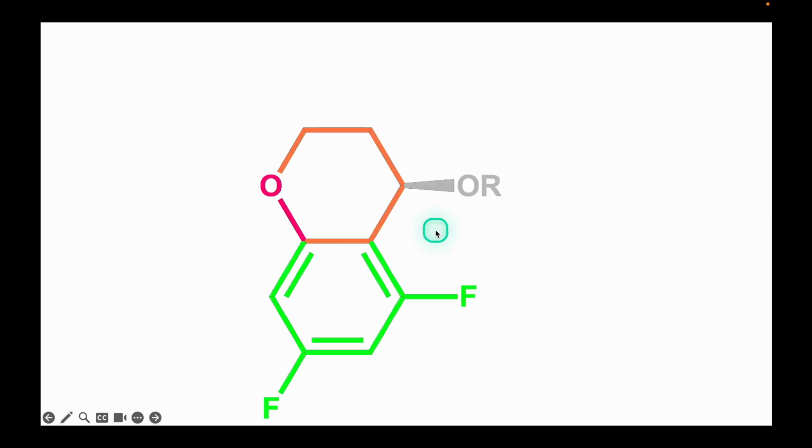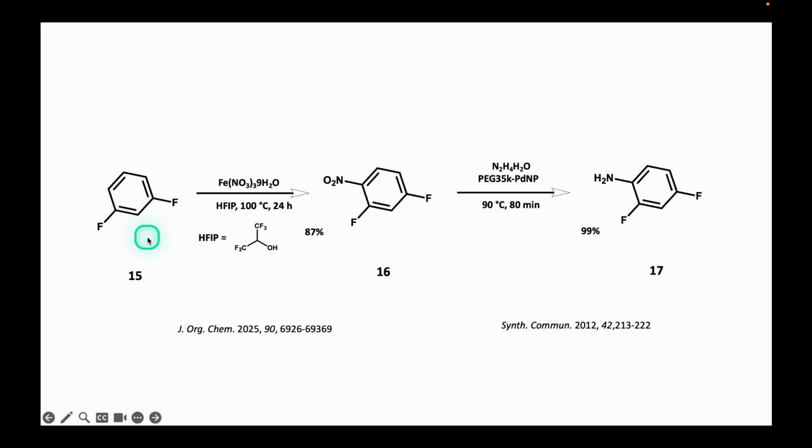Preparation of chiral chromanol. Regioselective aromatic nitration of meta-difluorobenzene 15 is performed with hydrated iron nitrate using hexafluoroisopropanol as a solvent and activator, yielding nitrobenzene 16, which, upon reduction with hydrazine hydrate in the presence of nanoparticles of palladium supported on a polyethylene glycol polymer, yields the difluorinated aniline 17 almost quantitatively.